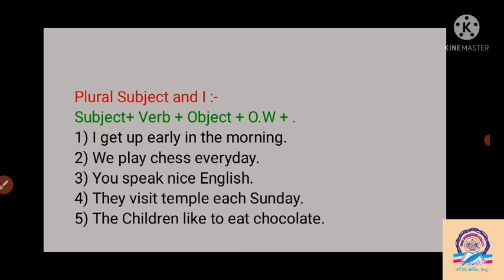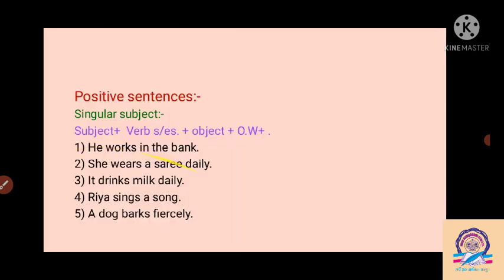So in short we can say that we have to apply s or es only with a singular subject here. It means the subject is singular, it means he, she, it, or one single noun. At that time we have to apply s or es to the main form of the verb in the positive sentence.